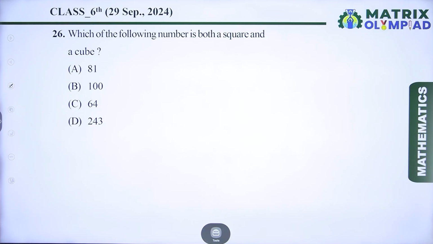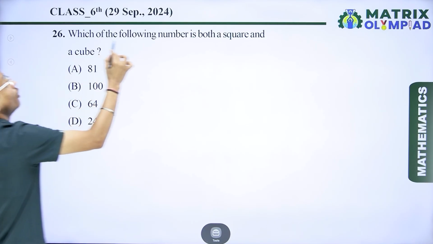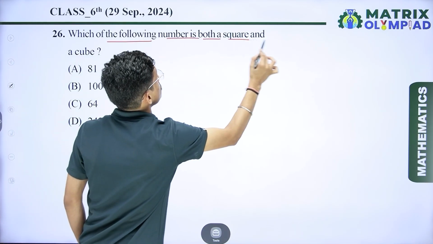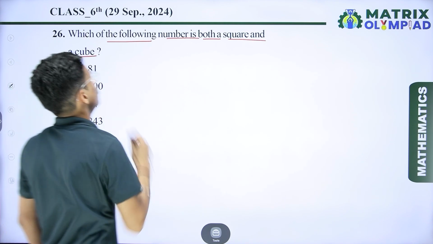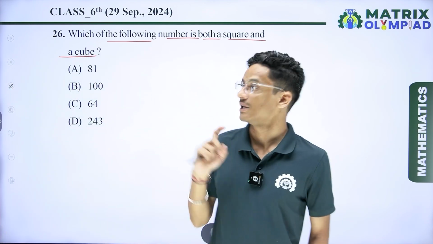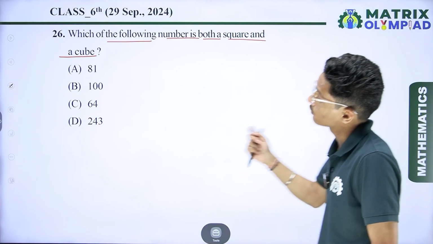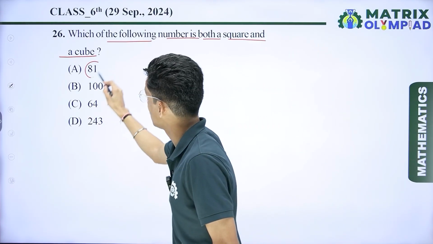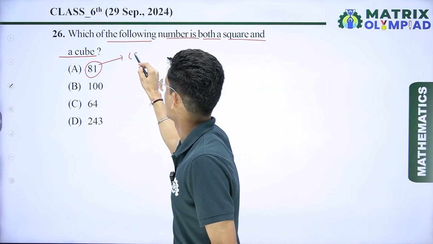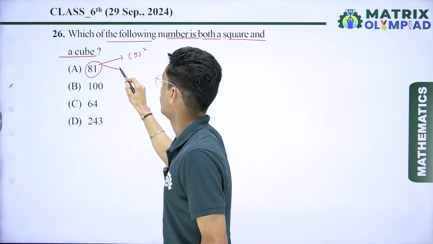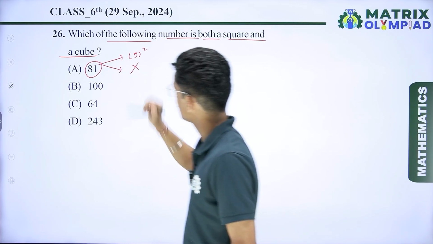Now if I talk about the next question, which of the following numbers is both a square and a cube? So we have to check these numbers and find out which one is both a square and a cube. If I talk about 81, 81 is the square of 9, but cube of 81 is not possible.